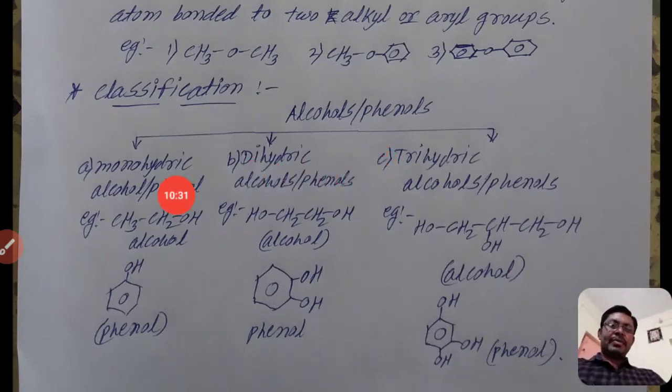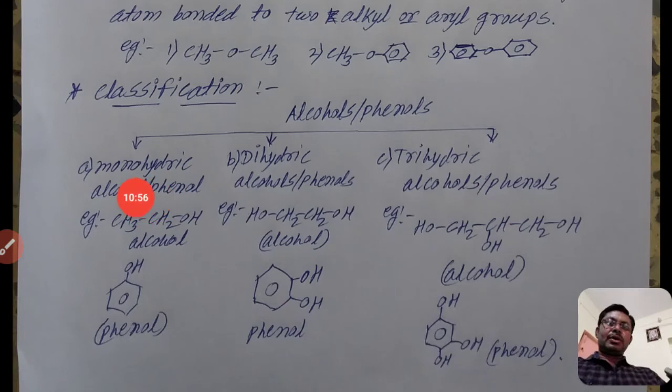If a compound contains only one hydroxyl group, then it is known as a monohydric alcohol. The classification of alcohols and phenols depends upon the number of hydroxyl groups present in the molecule.